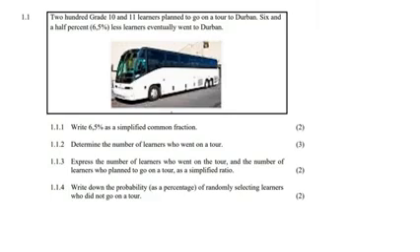200 grade 10 and 11 learners planned to go on a tour to Durban. 6.5% less learners eventually went to Durban.